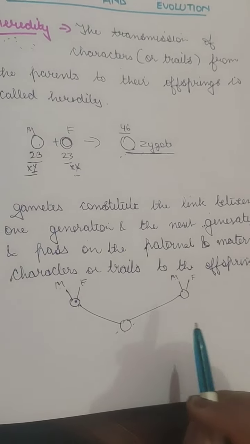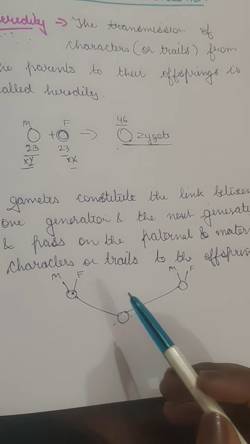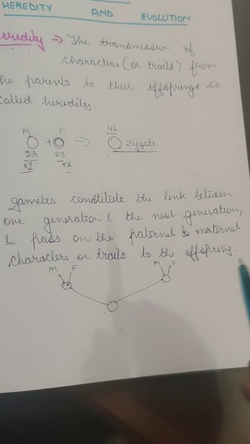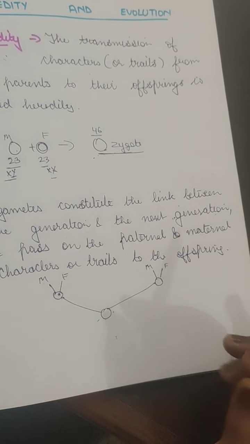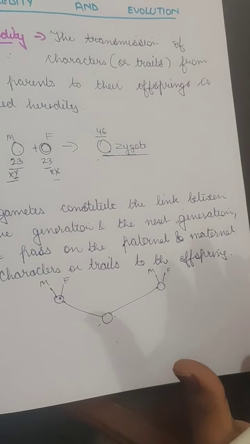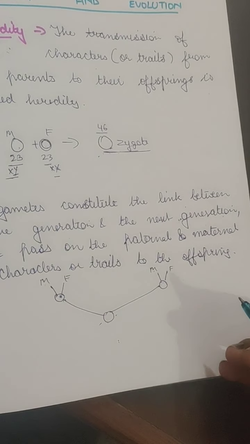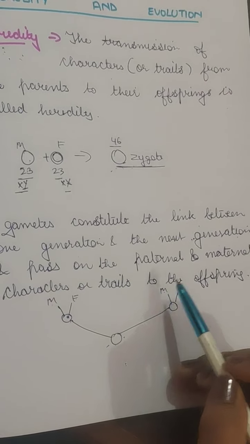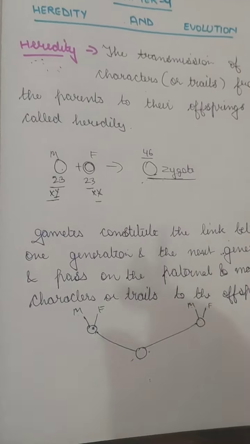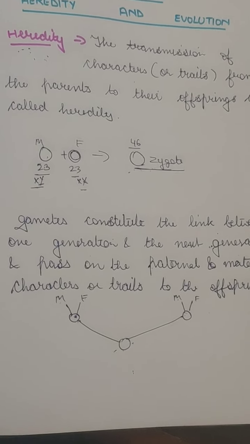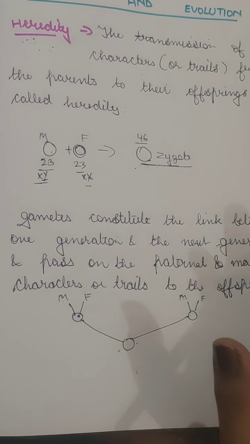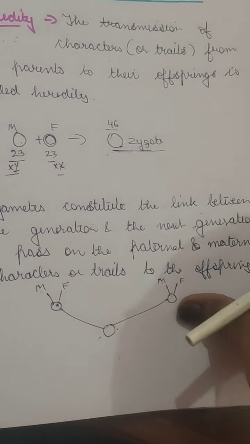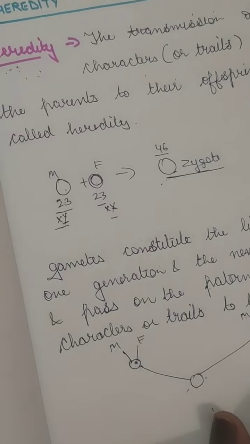So some characters will be transferred from the father and from the mother. This is the information present in the cells, which transfers from one generation to the next, to the offspring. That is why the children of any parent do not look alike. They resemble them, they look like them, but they are not the exact copy. Because there are variations, the next topic we are going to read is variations.